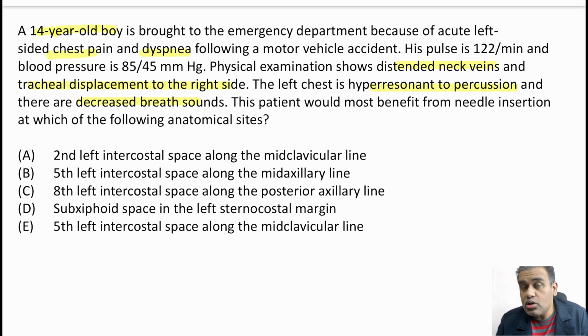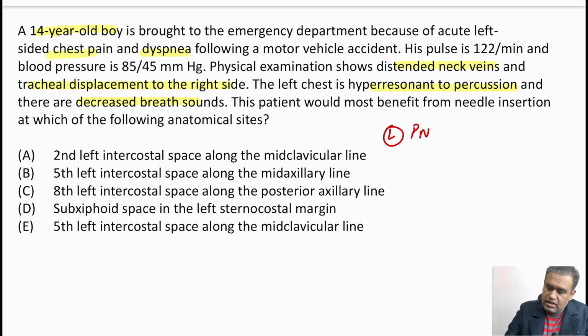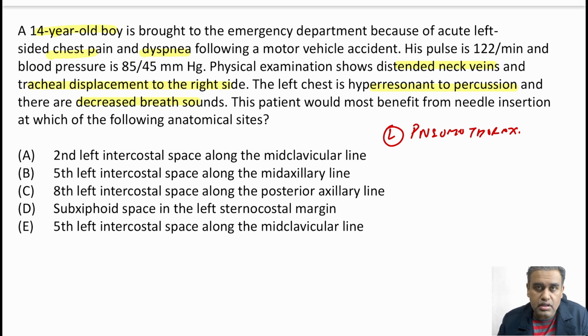So, it's a case of pneumothorax on the left side, and this air is pushing the trachea to the right side, or it is giving a mediastinal shift to the right side. Okay, it is also compressing the veins, leading to distended neck veins, and also dyspnea because the left lung is being compressed. So basically, it's a case of what? It's a case of left-sided pneumothorax. This explains everything, and also it's a trauma history.